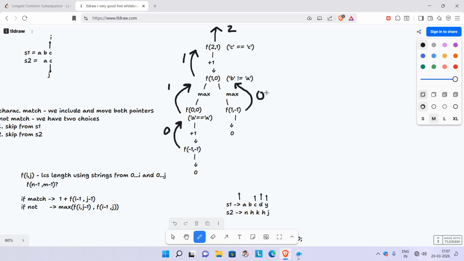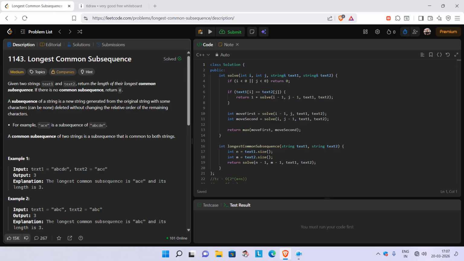Okay, so now coming to the coding part, this is our brute force. This is the main function. First I define the sizes, n here and m here. These are nothing but the s1 string and s2 string given in the question. Now we simply return the sol function, this is where our i pointer is starting, and this is where our j pointer is starting. Now this is the definition of our sol function, this for the i, this for the j.